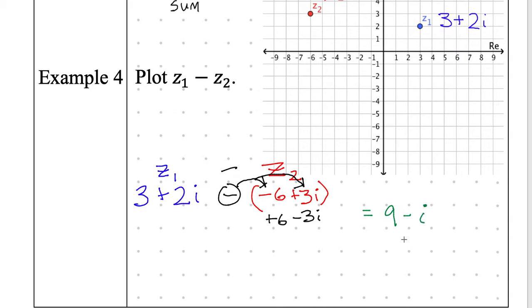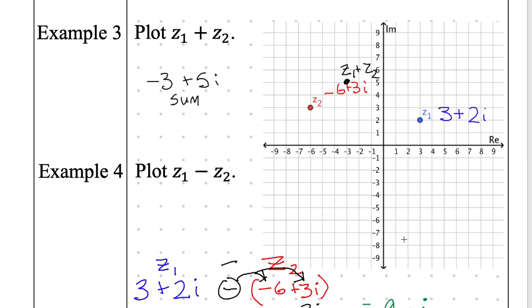9 minus i. Who wants to graph it? You can come up to the board and just point. Where is 9 minus i? Beverly, come point to it real quick. You don't even need to use a marker, just your finger. 9 minus i is right there. And let's call this Z1 minus Z2. Can it be the difference? Yes, if I want to call it the difference in your labeling down here, you can say that's the difference.